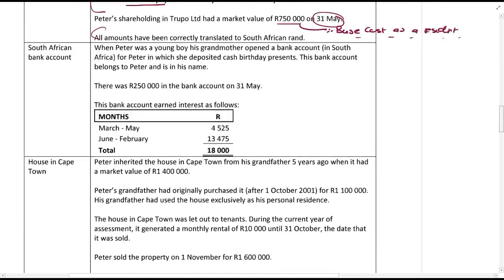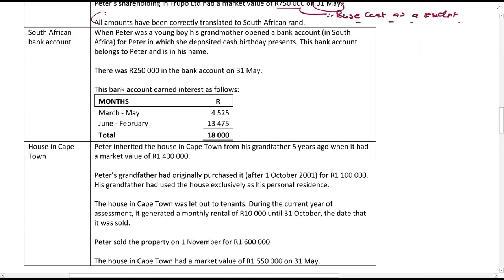Right, then, South African bank account. When Peter was a young boy, his grandmother opened a bank account in South Africa for Peter, in which she deposited cash birthday presents. This bank account belongs to Peter and is in his name. There was 250,000 rands in the bank account on the 31st of May. That's nice, granny. Right, this bank account earned interest as follows.